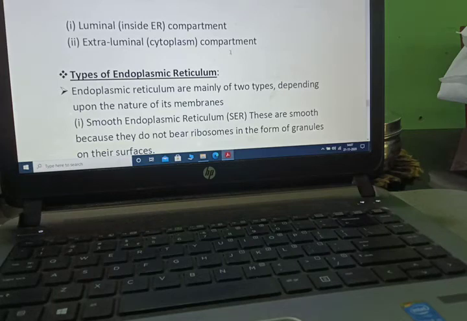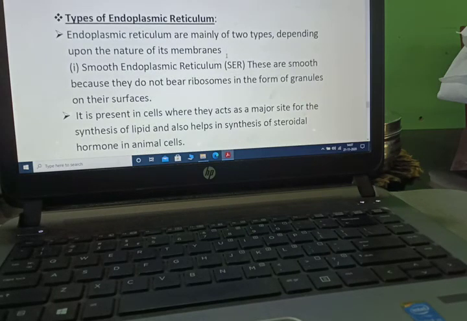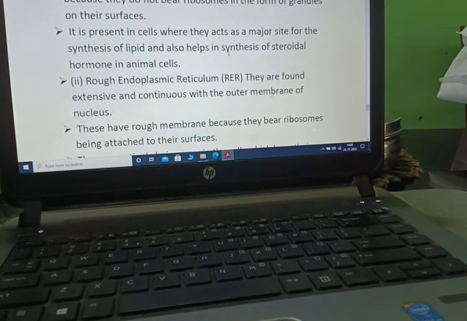Now types of endoplasmic reticulum. Endoplasmic reticulum is mainly of two types depending upon the nature of its membrane. Smooth endoplasmic reticulum, SER, where ribosomes are absent. It is present in cells where it acts as a major site for synthesis of lipids and also helps in synthesis of steroid hormones in animal cells.